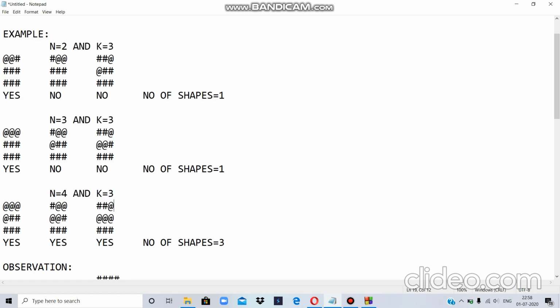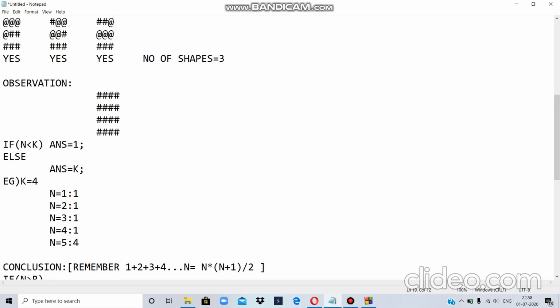I will repeat myself. While making these patterns, I am starting index by index. I'm starting from this position and then going on with my shapes. Second example, I'm starting from the second position. In the third example, I'm starting from the third position. So in these cases, what am I doing? I'm starting from every index, from every day of the week. This is the first day of the week, I'm starting from the second day, I'm starting from the third day. So I'm getting shapes equal to the number of days in the week in this case. I hope I'm clear.